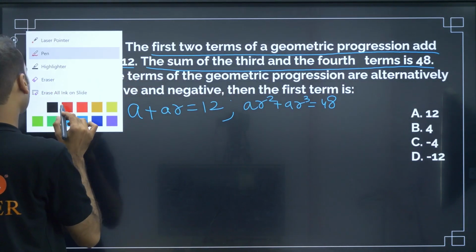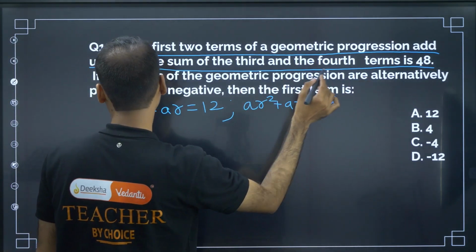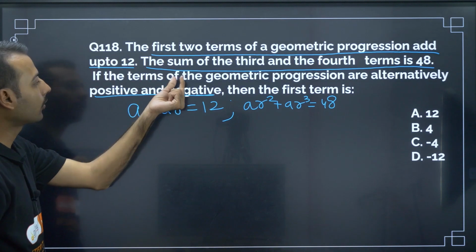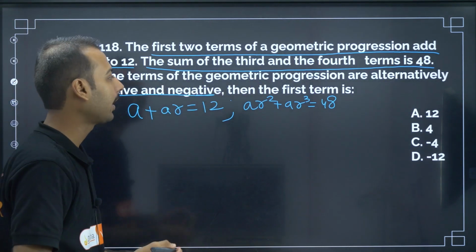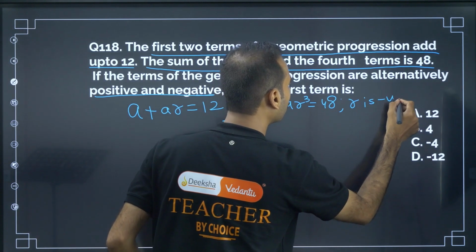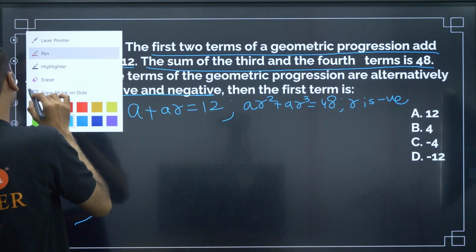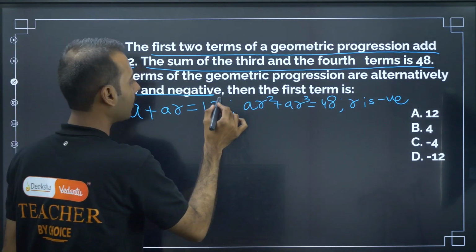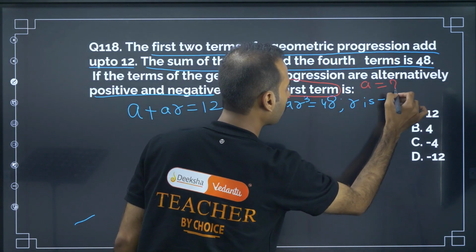So what is the question? They have given that the terms of the progression are alternatively positive and negative. See here, if the terms of the geometric progression are alternatively positive and negative, means indirectly they are saying one thing: r is negative. So with that statement, r is negative, then the first term is, what are they interested in? They are interested in first term. First term is means a is equal to what?